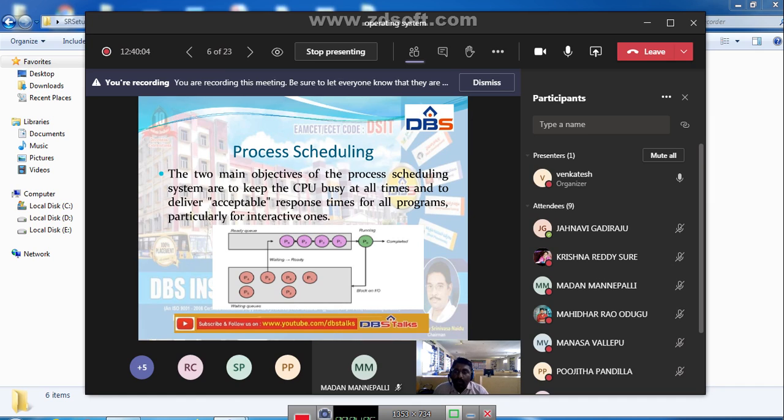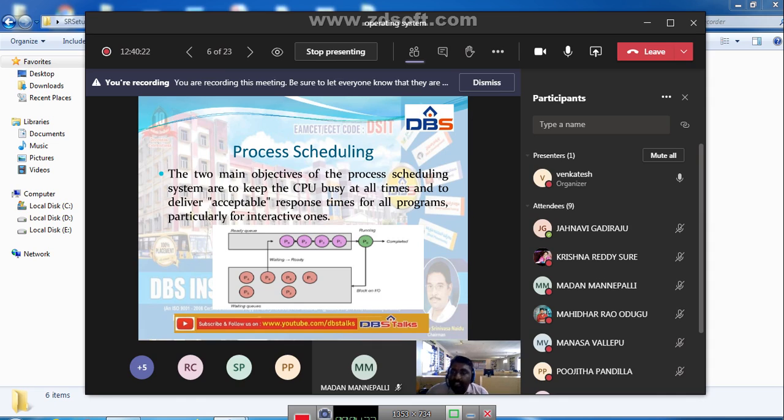Process scheduling means how a process is going to be executed, that is, how a process is executed by the processor or CPU. Here CPU and processor are the same.